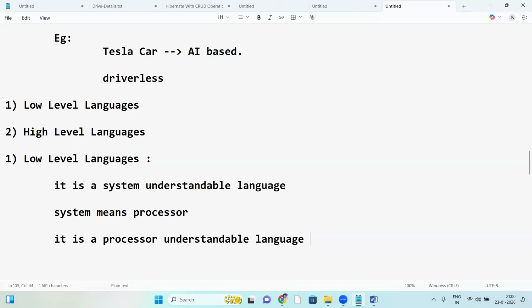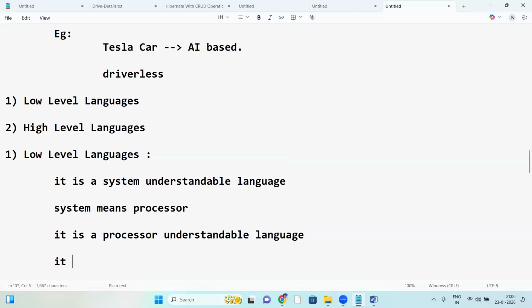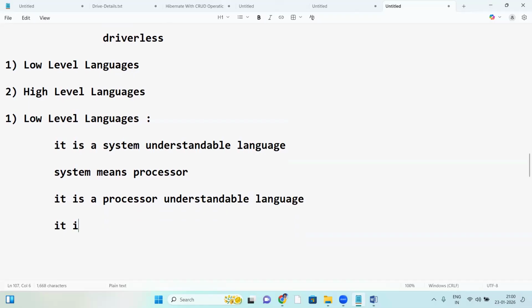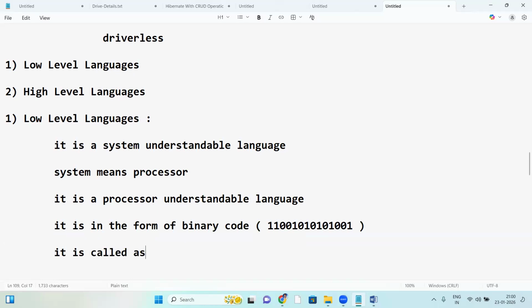Processor understandable language is in the form of binary codes, like a zeros and ones format. This binary code is called machine language.